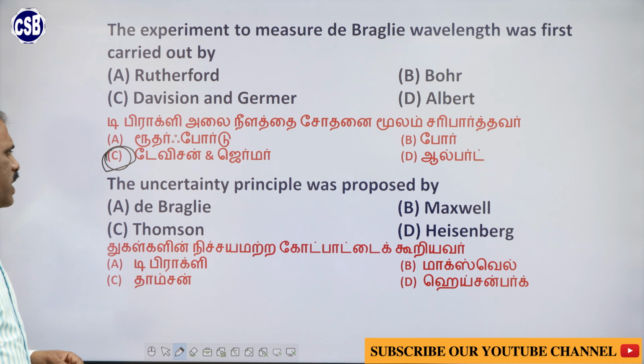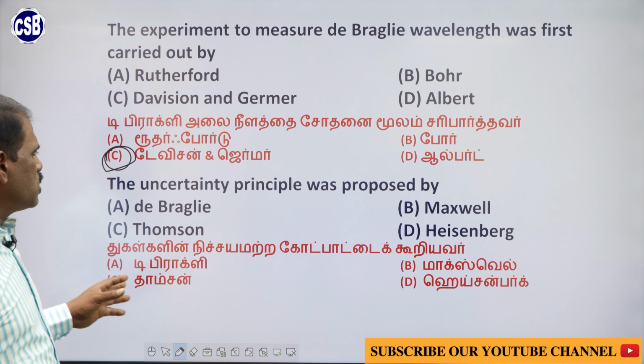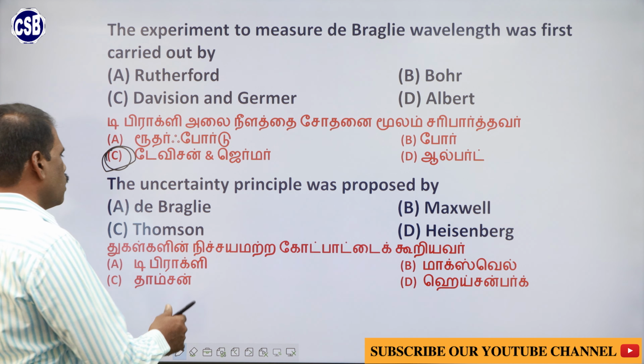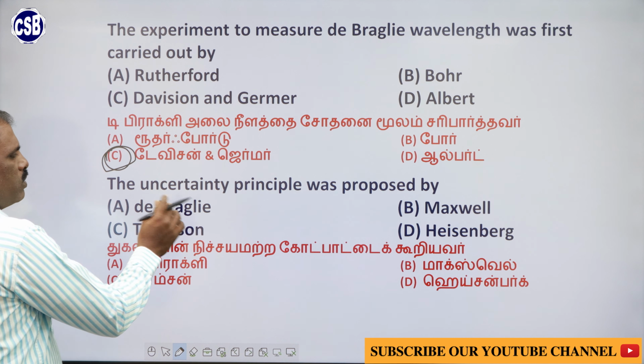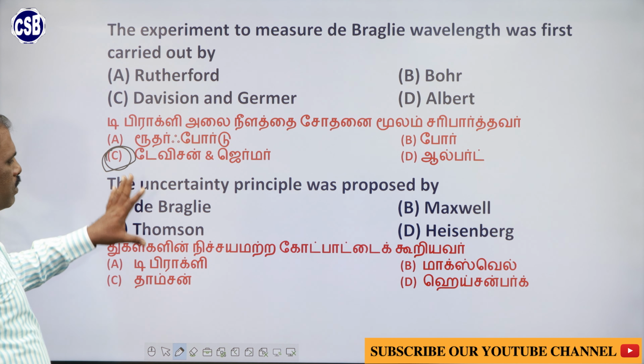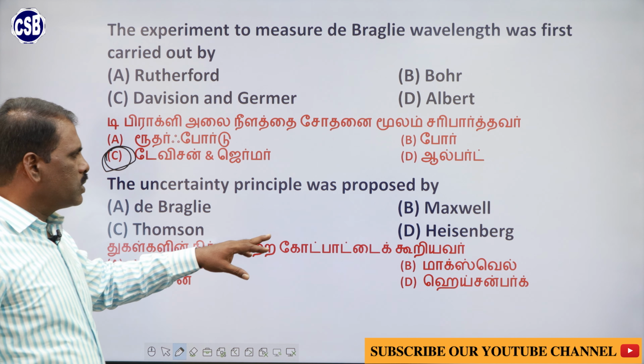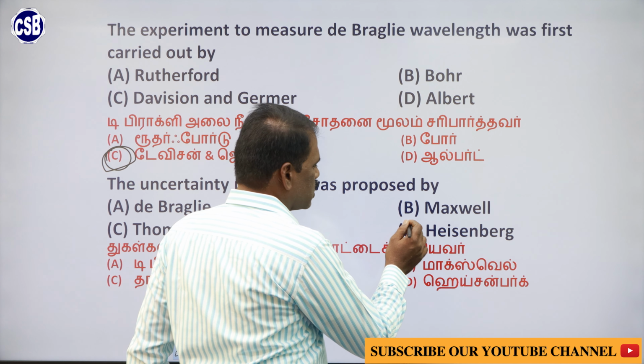The second question, the uncertainty principle was proposed by. Just now we have seen that de Broglie proposed the dual property, and Thomson proved the wave nature of the electron. So, here Heisenberg is the answer.